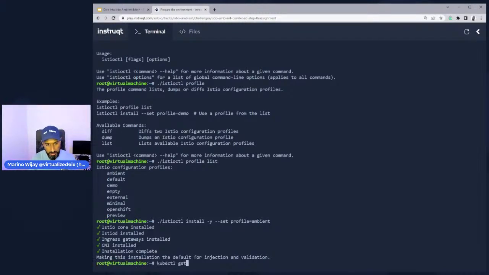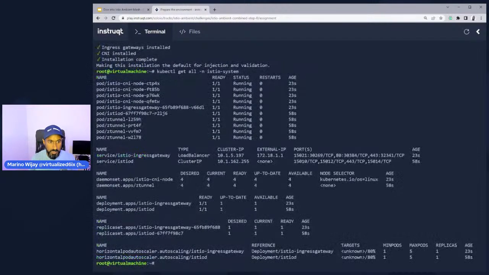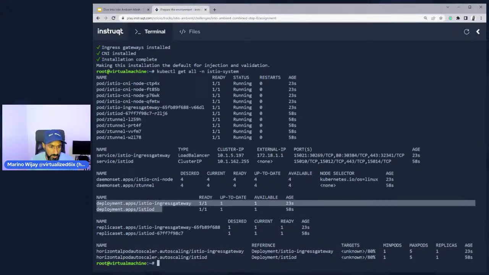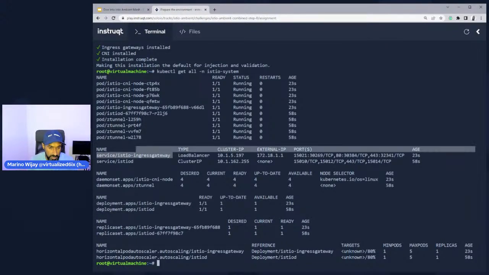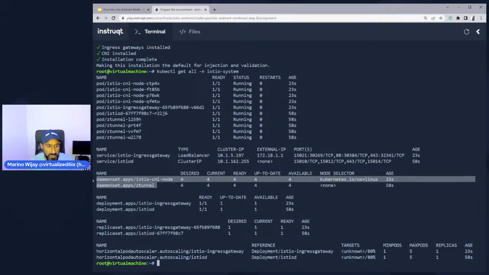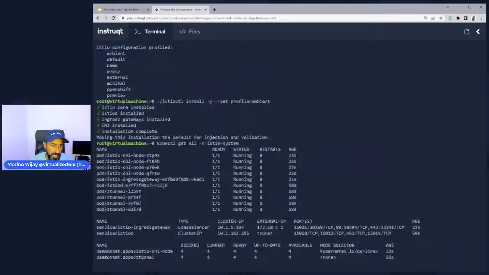So if I did a kubectl get all -n istio-system, you can run just the get pods just to verify. Let's start from the bottom, right? There's an HPA that handles the Istiod and ingress gateway in case they get overtaxed. There are deployments for this as well. And then there are services. There's actually a service IP, a load balancer service IP given to the ingress gateway. Now, notice here, there's also a daemon set, or two daemon set configurations, one for Istio CNI node and one for ztunnel. And actually, we can verify this in the pod deployment itself.